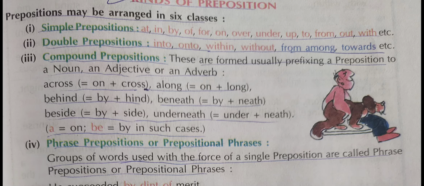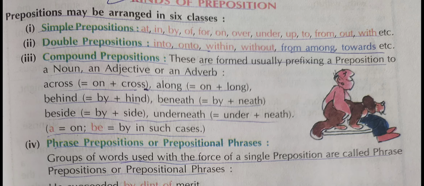For example, across, that is, it is a combination of a and cross. Here he has written it wrong. Actually, it is across. That is along, along. From where? Along. That is a and long. Here once again he has written it incorrectly. It is a.